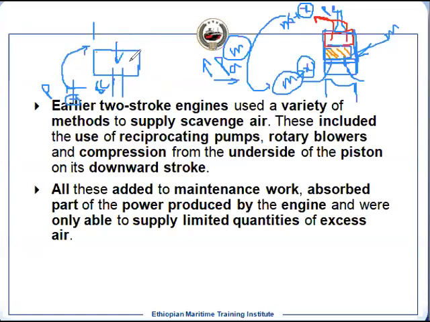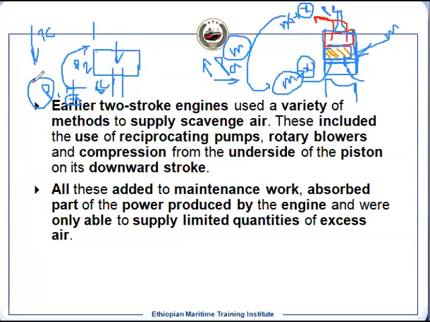So the air can be supplied at higher pressure, because suppose this is P1 and this is P2, P2 will be higher than P1. It means you are supplying the higher mass. This is one of the arrangements we can have, and some engines still use it, not many. Even BMW has got this kind of arrangement. So they use the under piston area pressure, though this is supplied by your turbocharger at higher pressure. Again, it is being compressed.